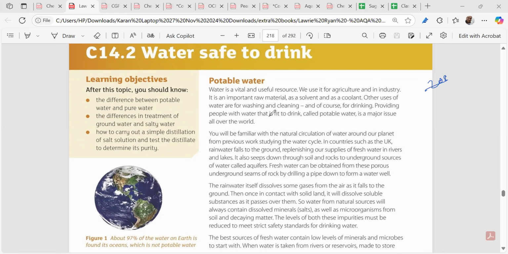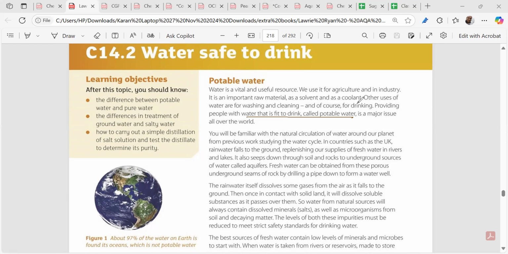Underline this part. Please mark it with a pencil. Water that is fit to drink is called potable water. That's it. We don't have to exaggerate. Directly to the point, crisp to the point. Water that is fit to drink is called potable water. That's the definition.